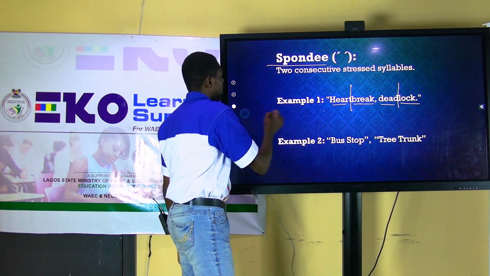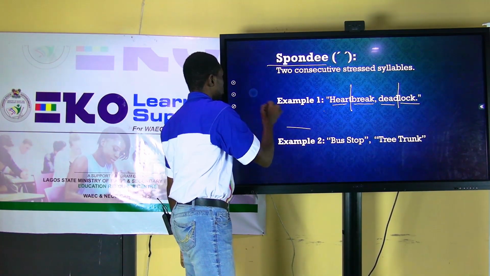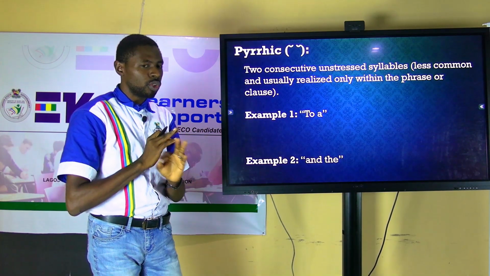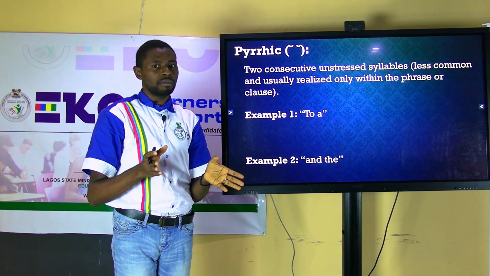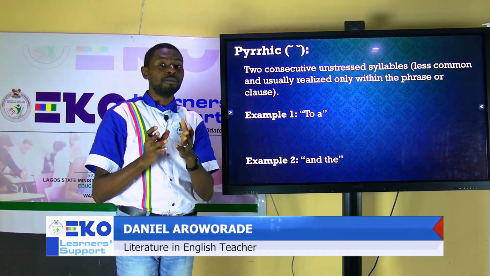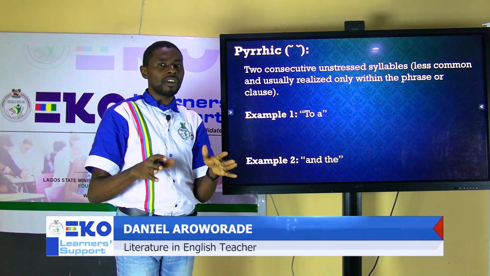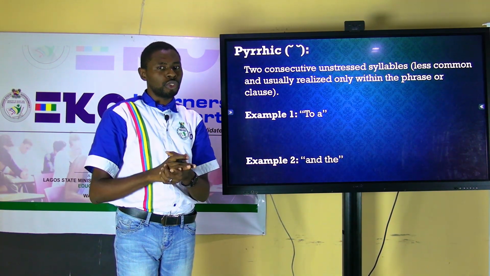All right. Now let's look at the final one, which is the Pyrrhic. The Pyrrhic meter. And what do we have in a Pyrrhic meter? It's on the board. 2 consecutive unstressed syllables. Note what's in the bracket. It is less common and usually realized only within phrase or clause. You do not find them in any exact word. Well, we're open for research. We're open for realizations and observation. There are no words yet discovered by researchers, but if you have found one, please, you can, of course, bring it up.